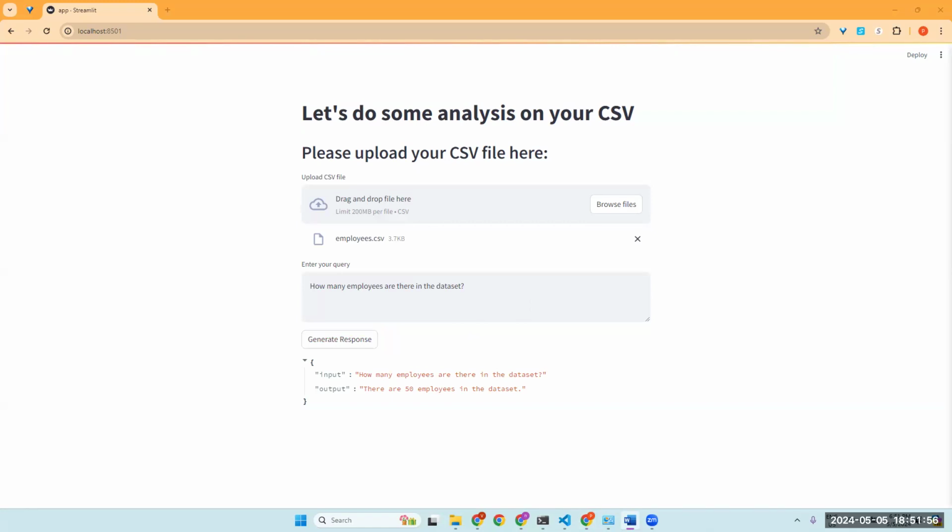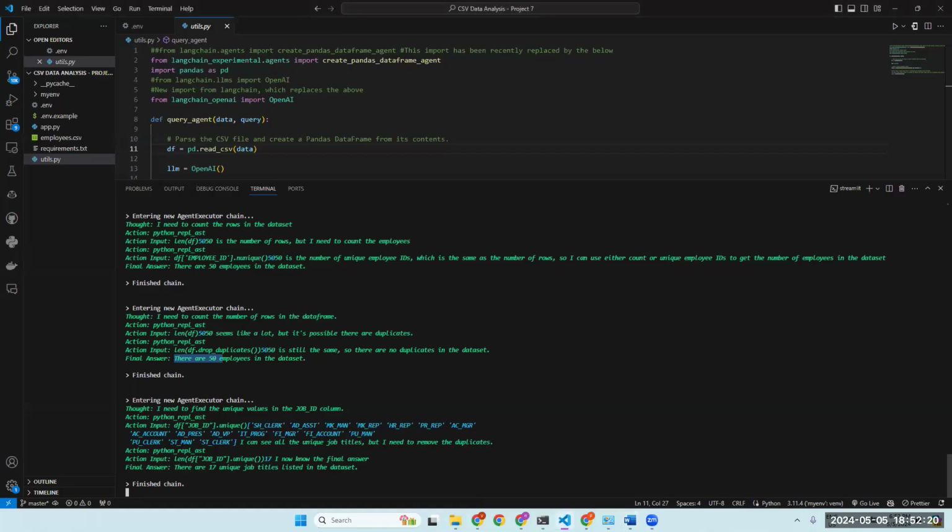Let me ask a query: what are the unique job titles listed in this dataset? Yes, we got the output. There are 17 unique job titles listed in this dataset. Let's see how this is working in the backend. So let's find all the unique job titles from our dataset.